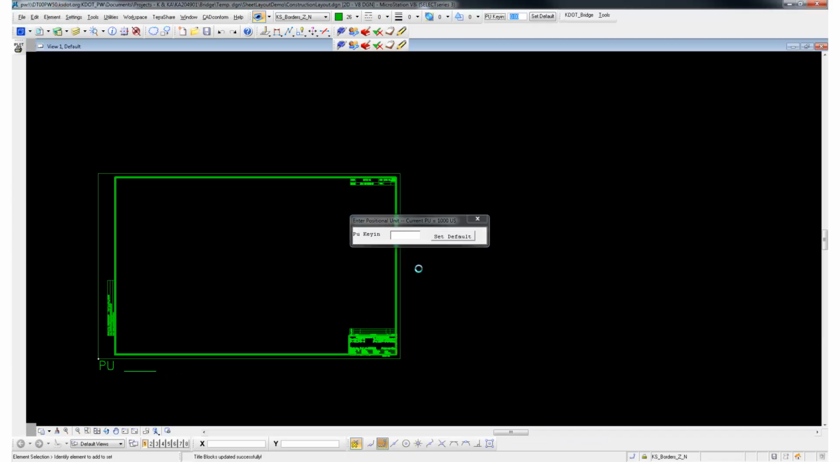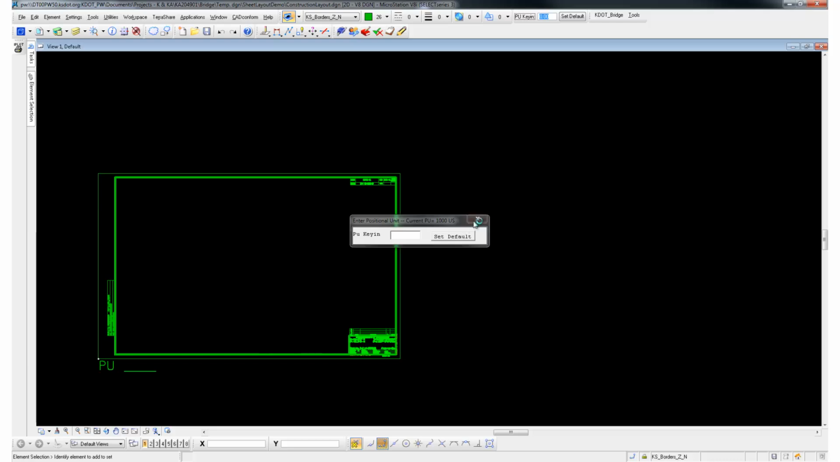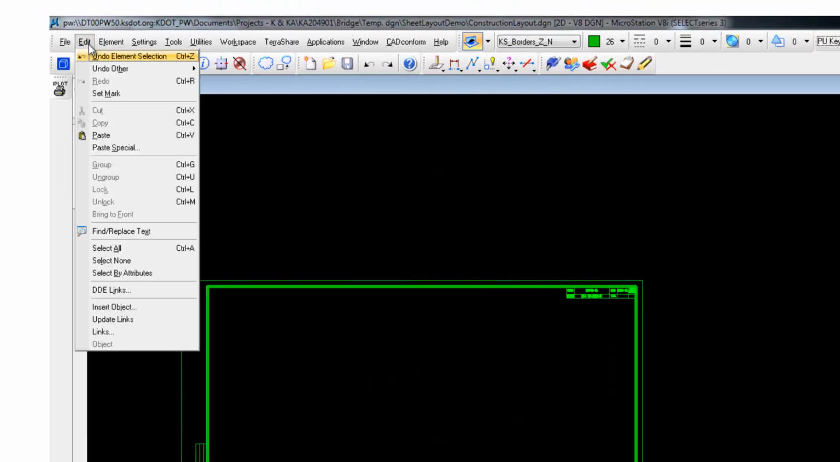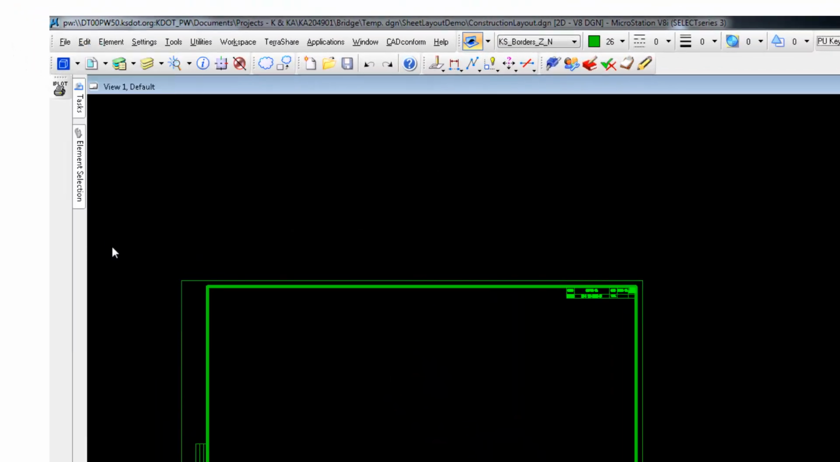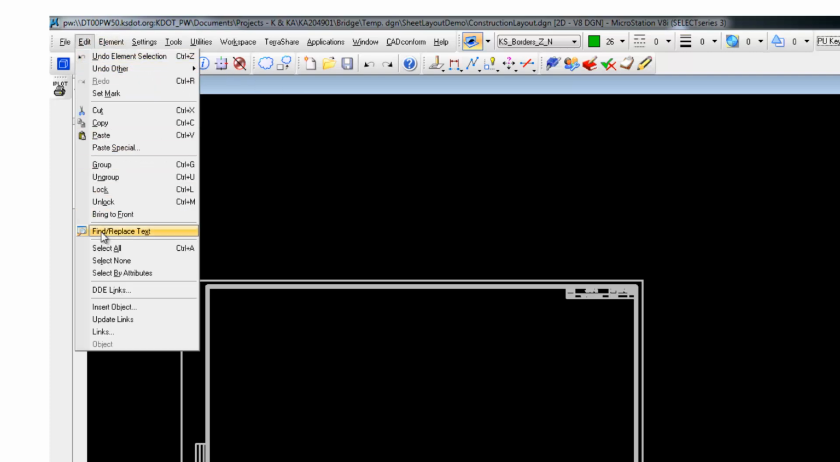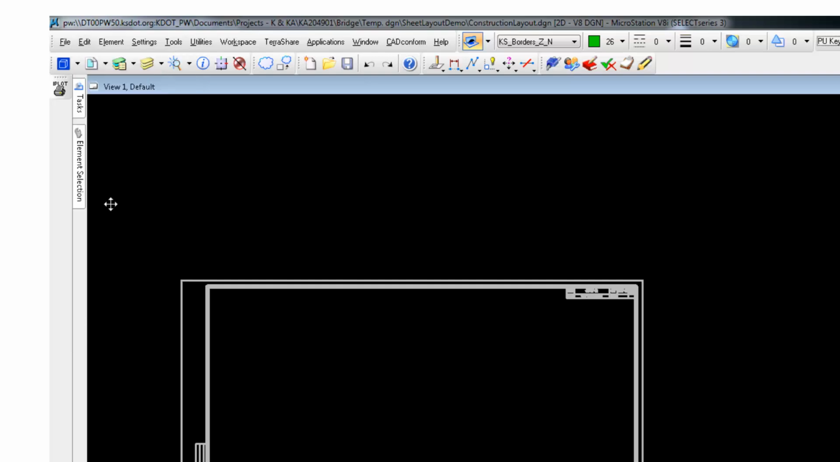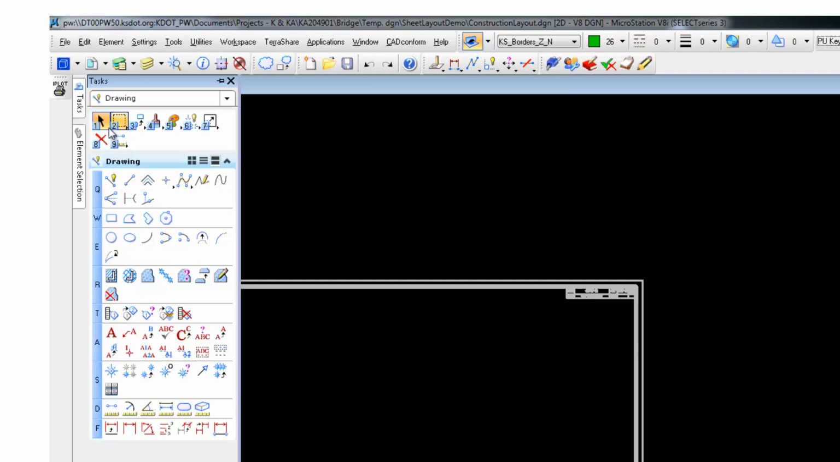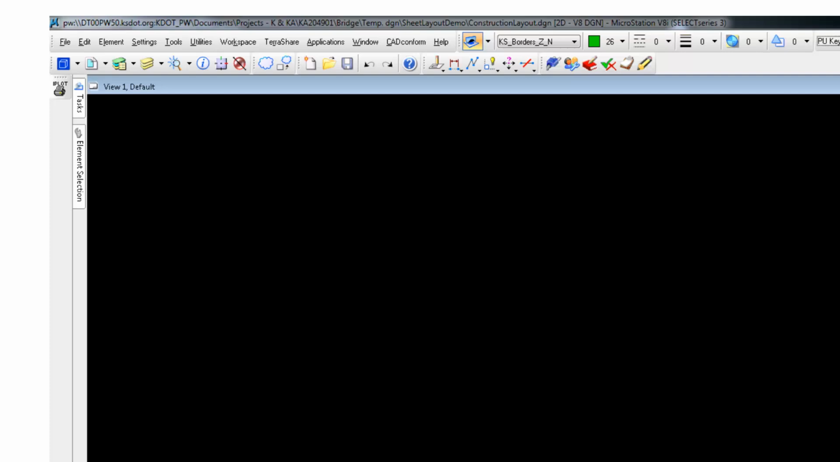In this case, we're going to fit all of our drawing, and we're going to select all. We're going to unlock all elements. There's a locked element, which is the Conform cell. We're going to delete them all. Start out with a fresh, clean drawing.